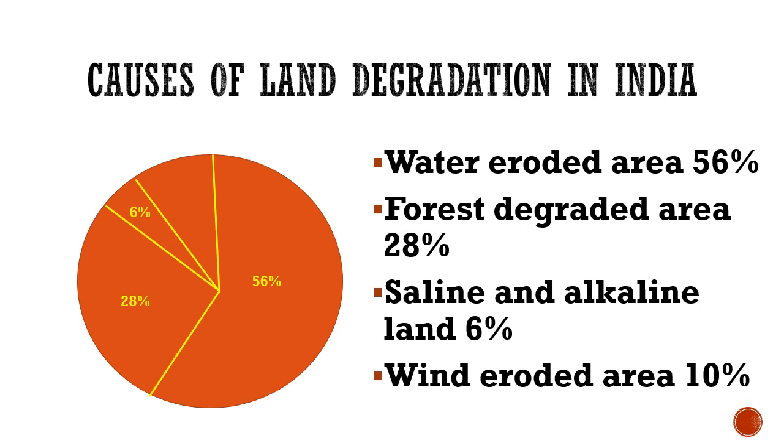Now another, wind eroded area, the percentage is 10%. So these are the reasons, due to excessive mining, wrong, unscientific method of mining, agriculture, means human factor. All are human factor. Human beings are responsible for land degradation in India.